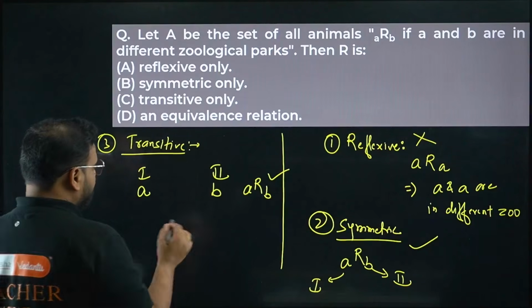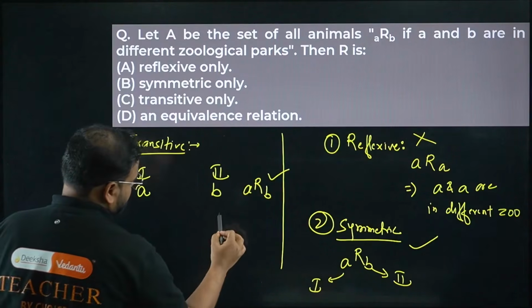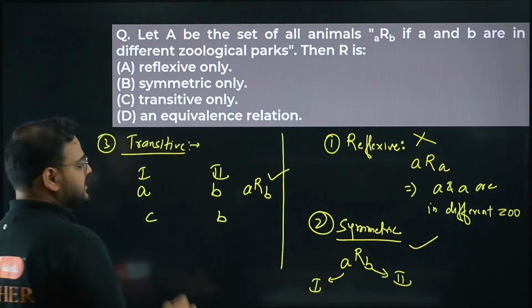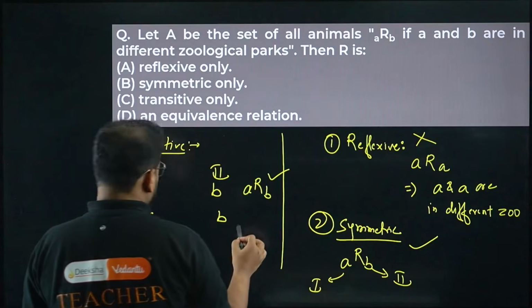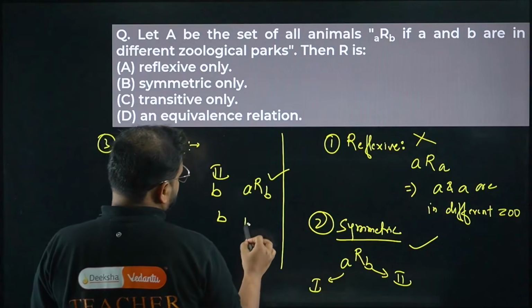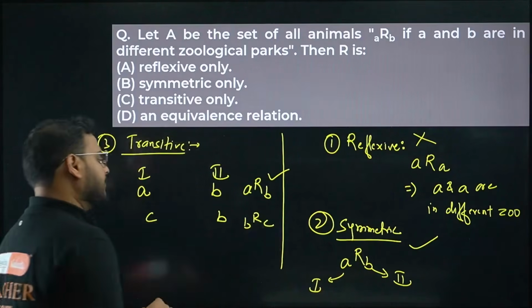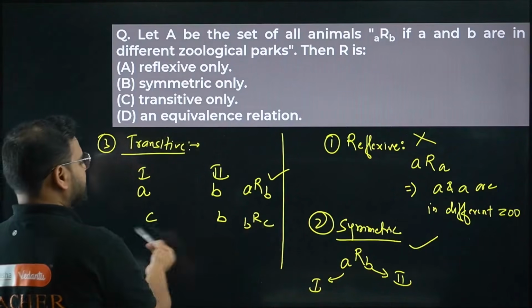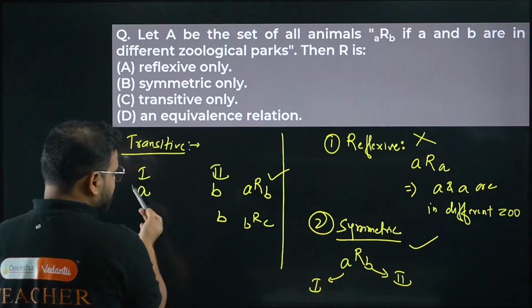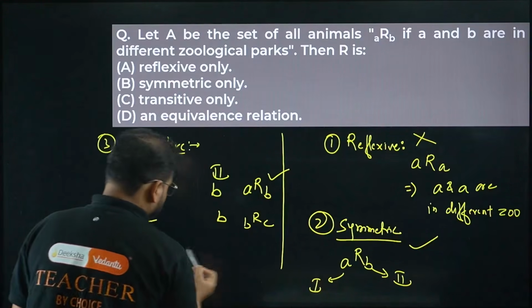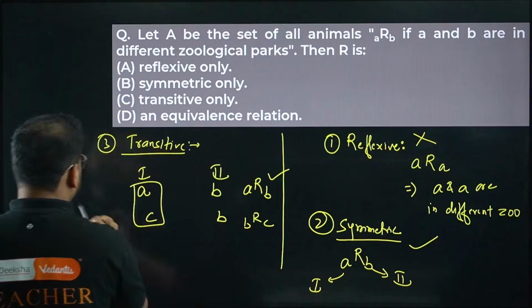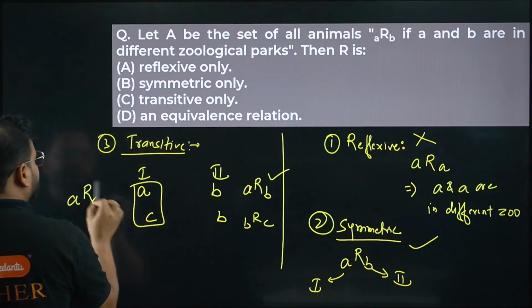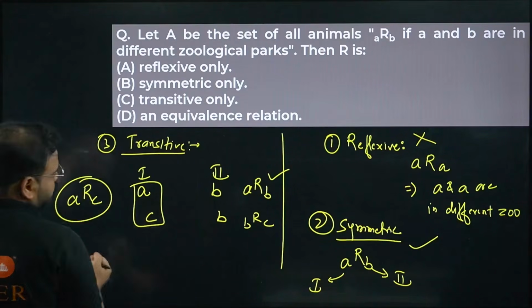Now if I write B here and C here, again I can write B R C is also valid, because they are in different zoos. But if I write A R C, what are you going to get? For A R C, you'll have the same zoo.